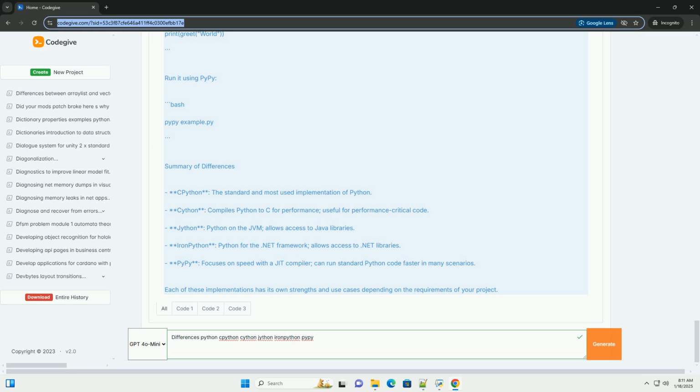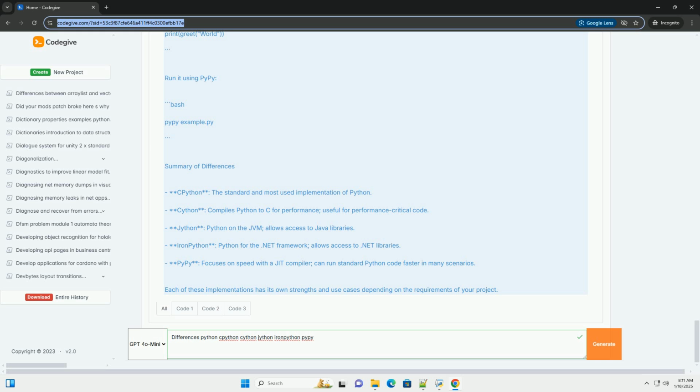4. Jython. Jython is an implementation of Python that runs on the Java Virtual Machine, JVM. It allows you to use Java libraries in Python code and is useful for integrating Python with Java applications. 5. IronPython. IronPython is an implementation of Python for the .NET framework. It allows Python code to interact with .NET libraries and is useful for developing applications on the .NET platform.